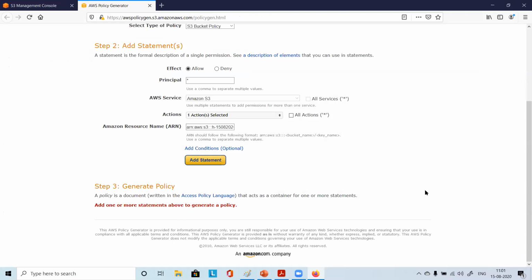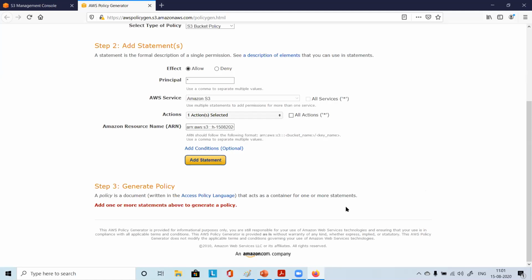because it will not throw any error. This is just a generator of the policy, so it has nothing to do with your account or anything relevant. If you give a wrong thing, it will also accept. Okay, so just see. We have given some ARN, right?